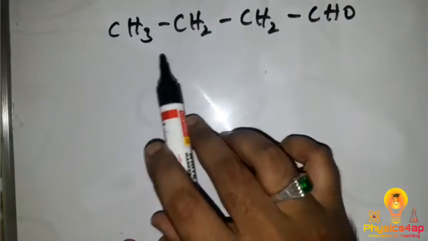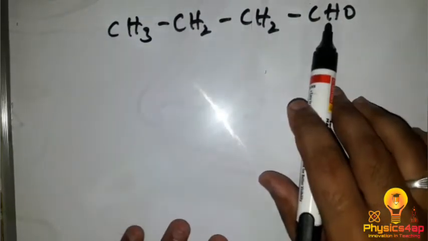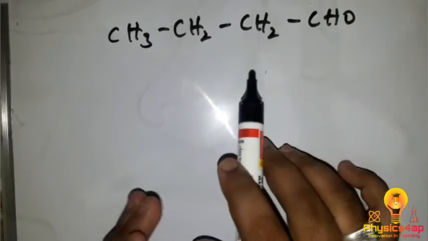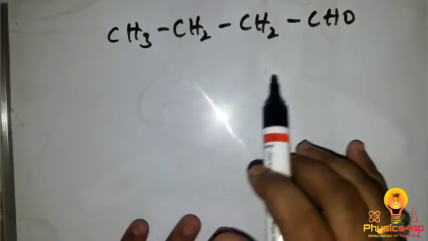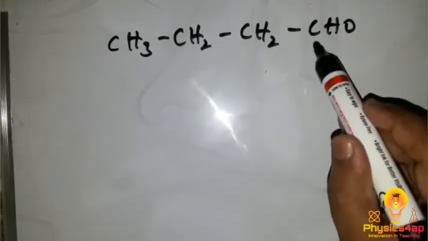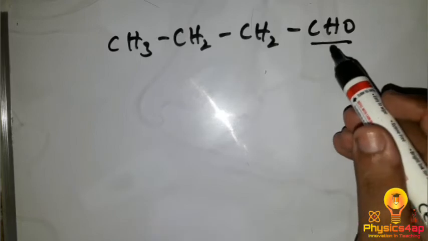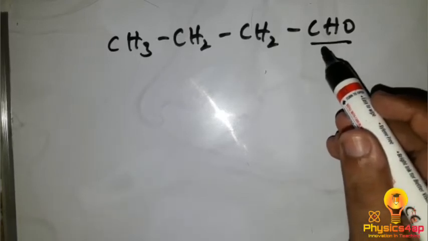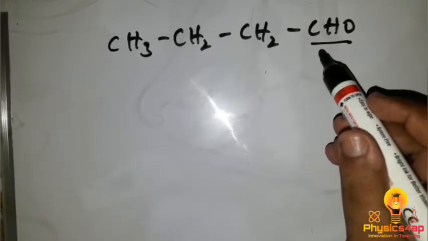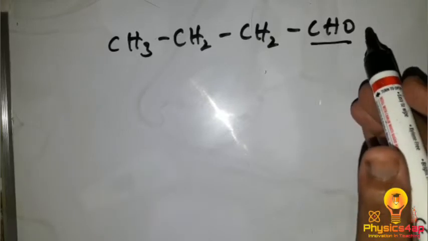We have to see whether to give the number system from left or from right. As we have CHO, which is a functional group called aldehyde, the number system should start from the functional group. As we have only one functional group over here, we start giving the number system where we have the functional group.